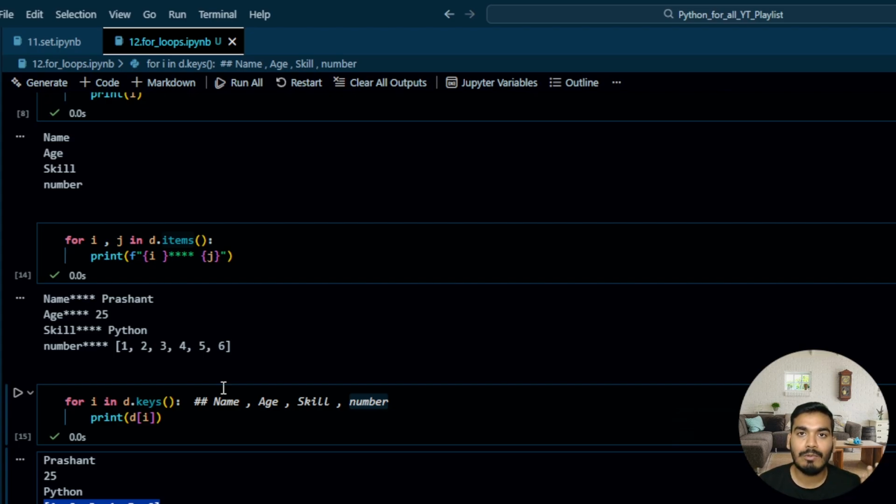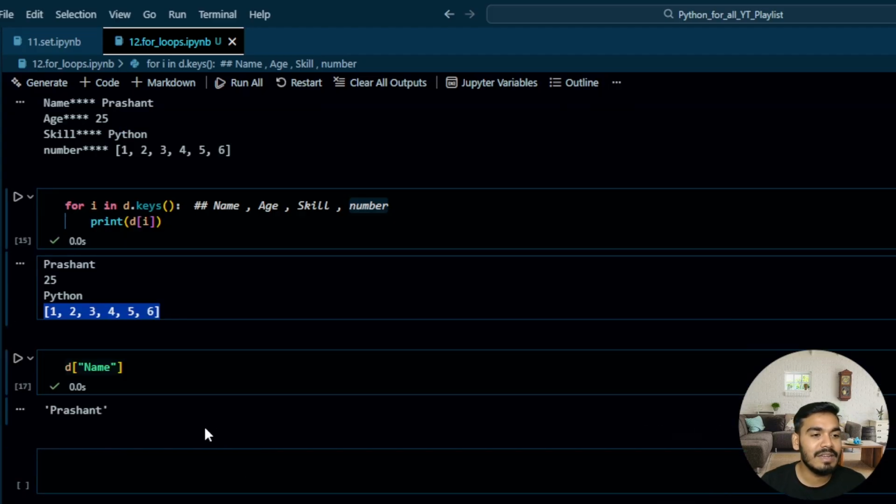Now let's jump to some questions and try to understand how we are going to use this for loop in the real world. You understand the fundamentals of the for loop and how it works. You have the keyword for, then a variable, then in, then a sequence, or you can say an iterable, right? Then the for loop itself creates an iterator, and the iterator iterates your variable over the iterable and gets the value out of it. I hope it's clear, guys. Oh my god, it takes a lot of effort to explain.